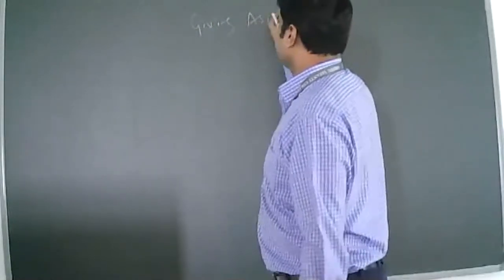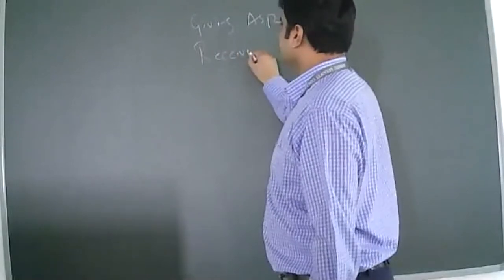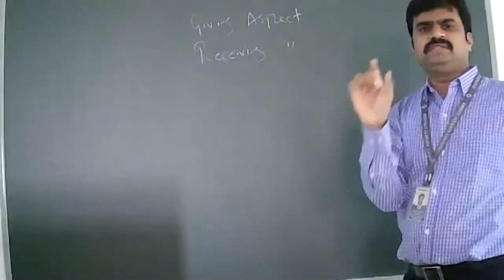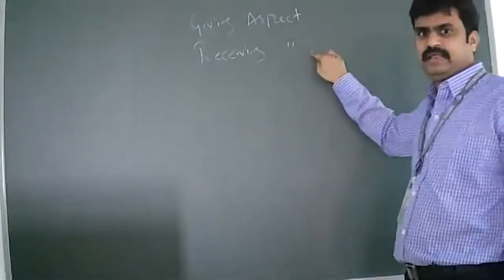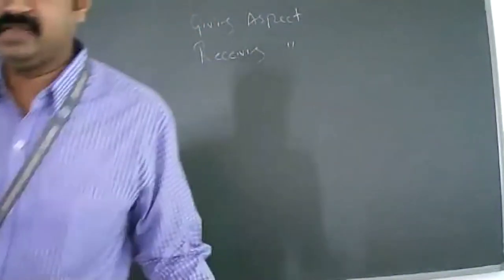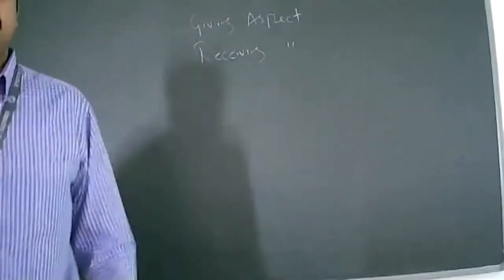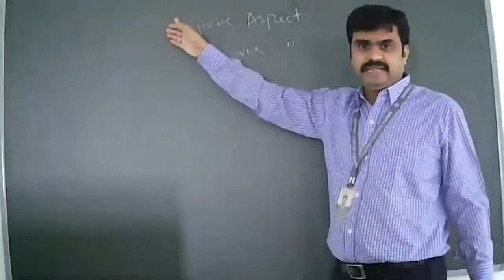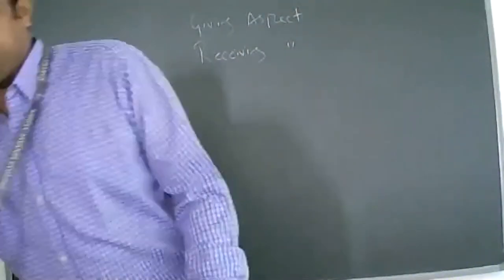Giving aspect and receiving aspect. Take any business transaction, there are two aspects: one is the giving aspect, one is the receiving aspect. That means we are going to write both the accounts now, which account will be debited and which will be credited, the receiving and giving aspect.